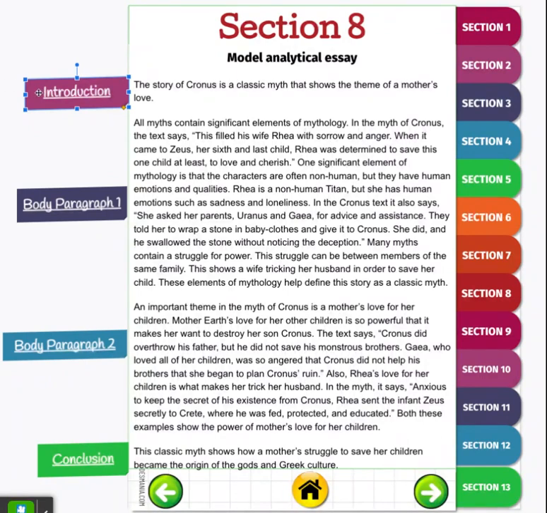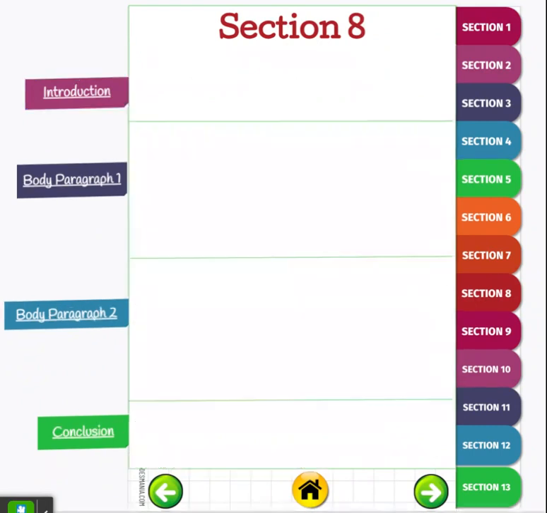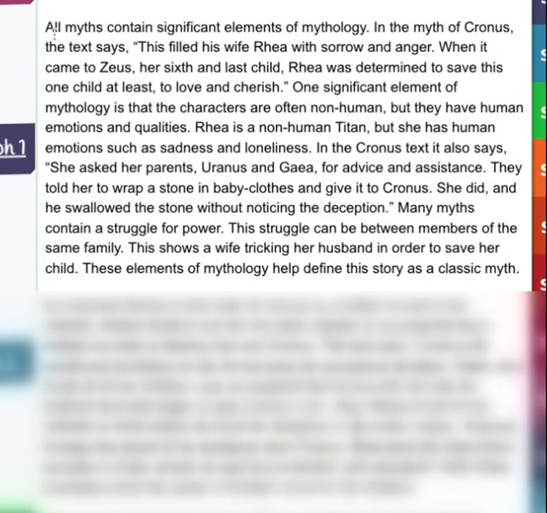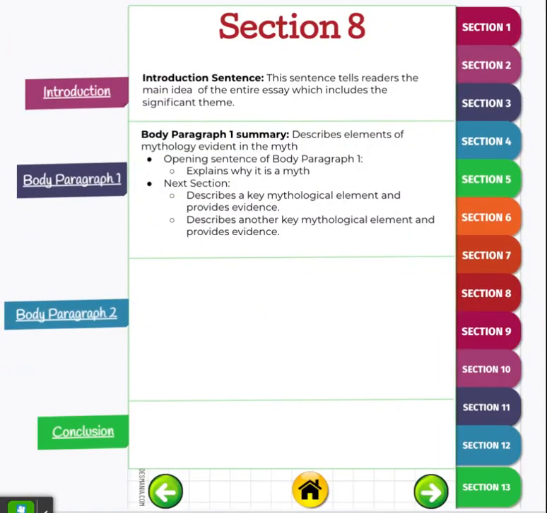So when we look at the introduction, the story of Cronus is a classic myth that shows the theme of a mother's love. So the introduction, I just made another copy of a blank piece over on this side. And what is included in that section? If we look back at the essay, all myths contain significant elements of mythology. It goes on, and you can read the specifics in here. But when we look back at this page, the body paragraph number 1, it describes the elements of mythology that are evident in this myth. And this myth is Cronus.